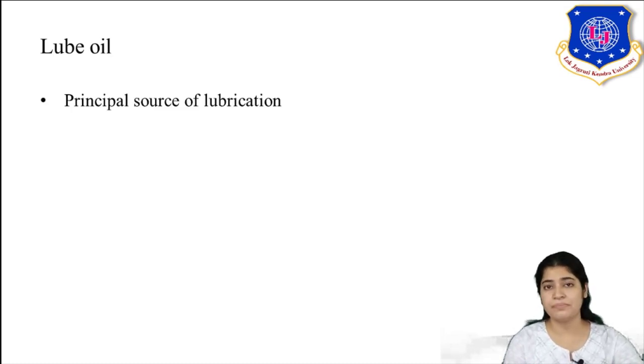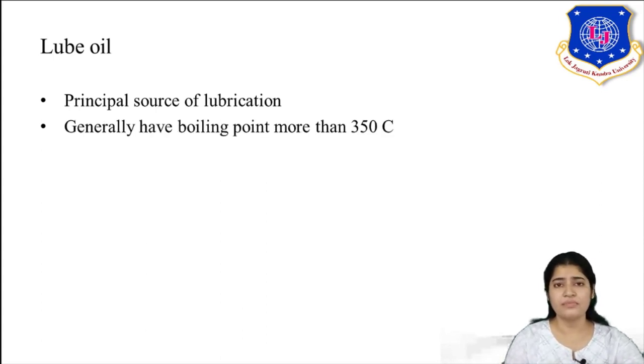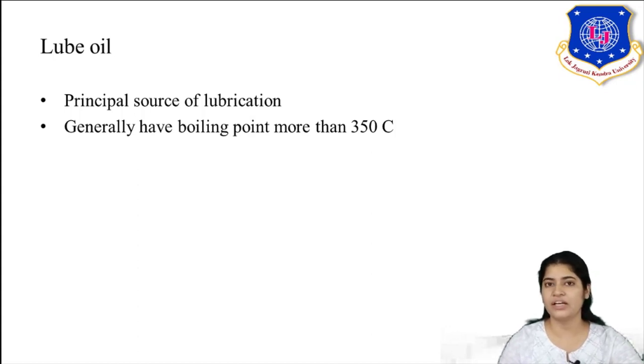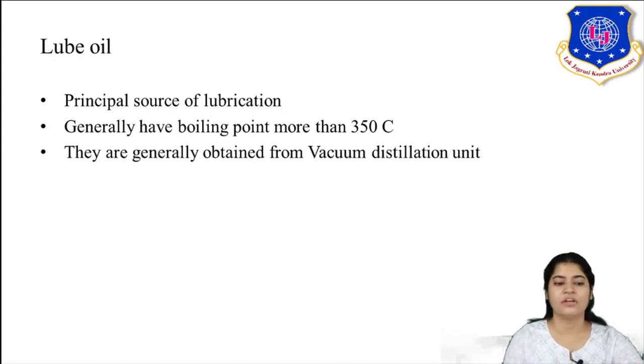Now lube oil is the principal source of lubrication. Engine oil, the oil which is put into the engine, its prime use is as lubrication for the piston. So it is a principal source of lubrication. Now this fraction is generally obtained when the boiling point is more than 350 degrees Celsius. So this fraction is heavier than other fractions like kerosene, diesel, etc. Hence it is obtained in the bottommost part of the crude distillation unit, and hence the temperature is of course the highest. Now they are generally obtained from the vacuum distillation unit.